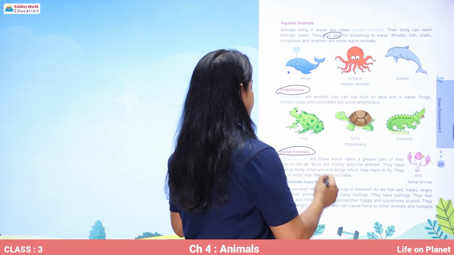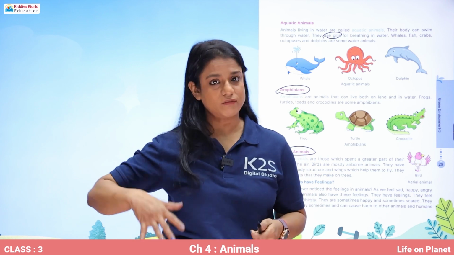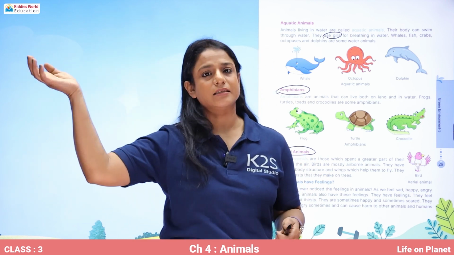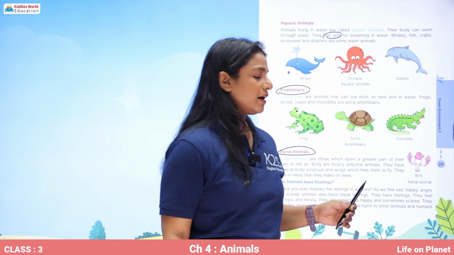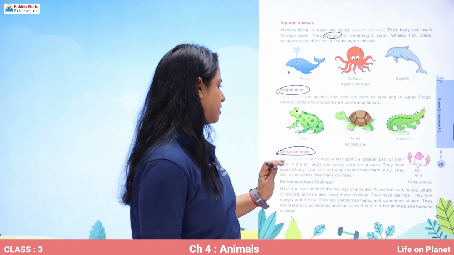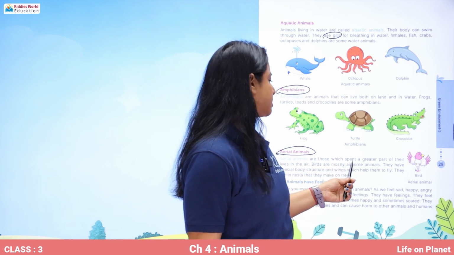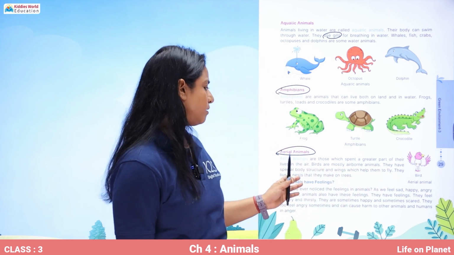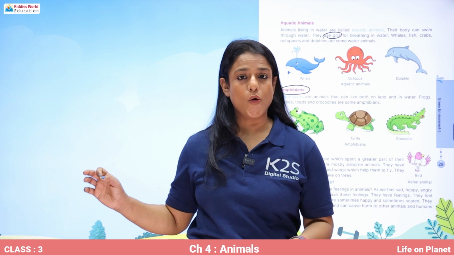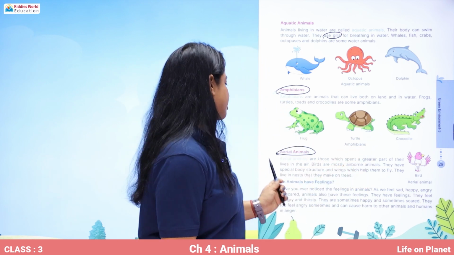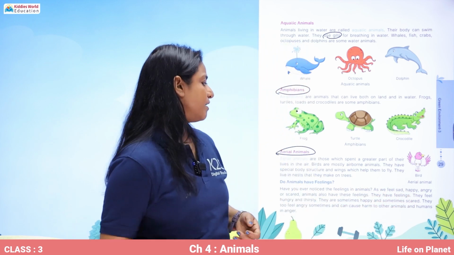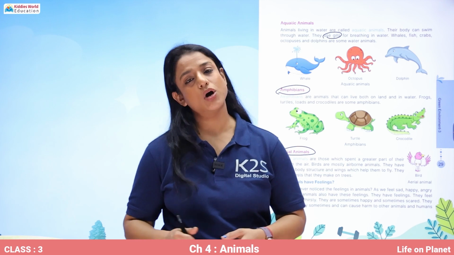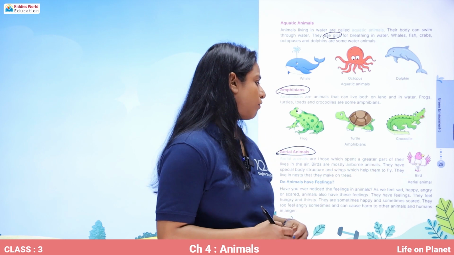Now come the aerial animals, the animals that spend most of their life in the air flying, such as birds. They are called aerial animals, and insects are also aerial animals. So aerial animals are those which spend a greater part of their lives in the air. Birds are mostly airborne animals. They have a special body structure and wings which help them to fly. They live in nests that they make on trees. So where do birds live? They live in a nest. So this is a picture of a bird.